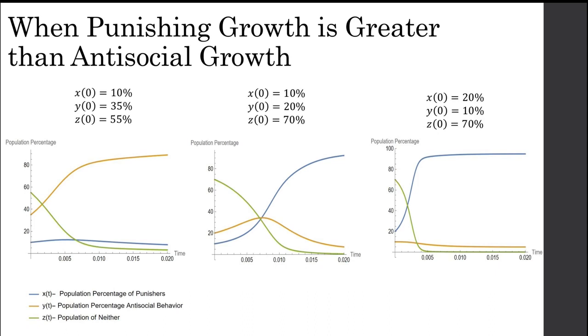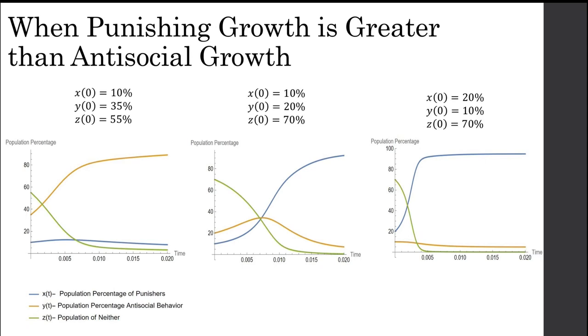Now, if you take a look at the middle graph, you'll see the initial conditions are set to 10% punishing, 20% antisocial behavior, and 70% neither. In this case, the antisocial behavior starts to spread to the neither population. But additionally, the punishing behavior also spreads. Eventually, the punishing behavior spreads more and it discourages antisocial behavior, meaning in the long run, both antisocial behavior and neither decrease, while the punishing percentage increases.